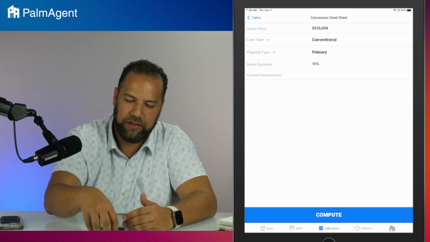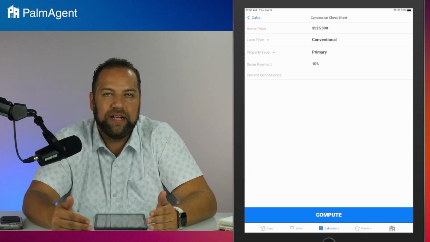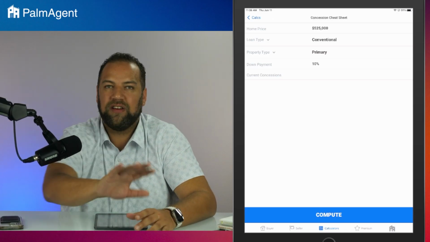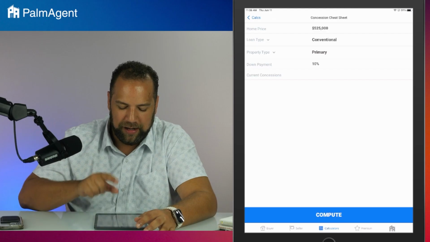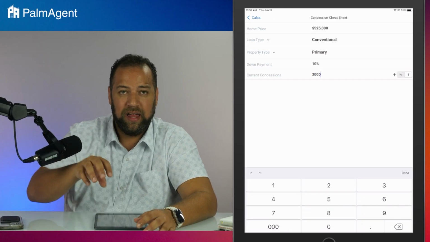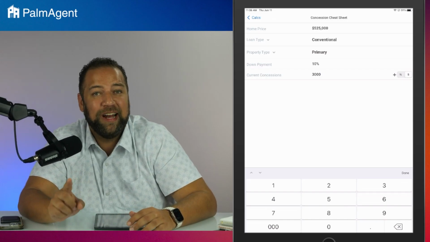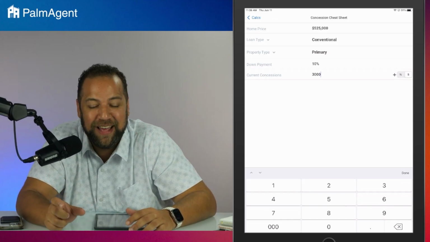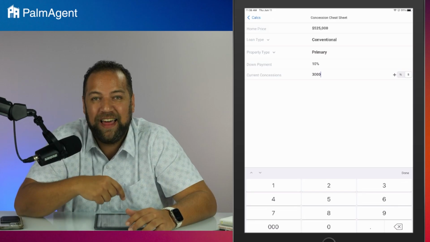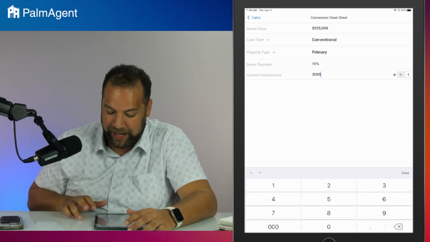They're already offering $3,000 in concessions or whatever the case may be. So that's already part of the deal. I want to make sure to include that in my cheat sheet here. I still want to know how much concession room I have left over past that $3,000. And so you can actually plug in current concessions already.